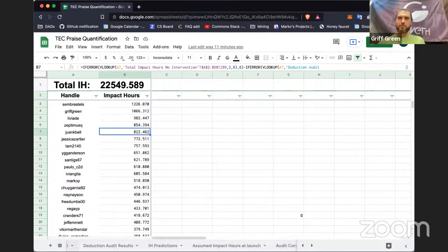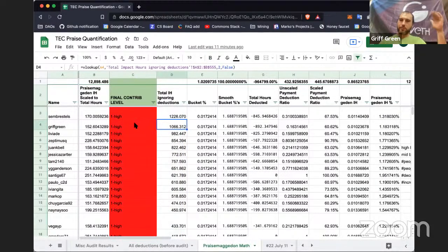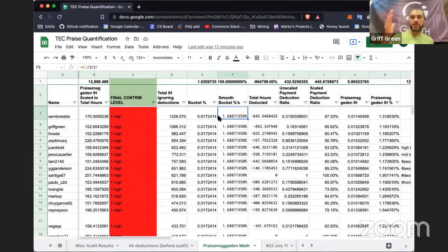But okay, so let's go back to the Praise-Mageddon math. First thing we do is we put everyone in a bucket, Livia, Jeff, and I. And then when we're there in the buckets, we ordered the buckets by the total impact hours, ignoring deductions. This is like, ignoring the fact that people were paid, taking away all of the negative impact hour changes that were put in for people being paid, then this is their impact hour list, and that orders them in the bucket. Then we smoothed out the buckets.